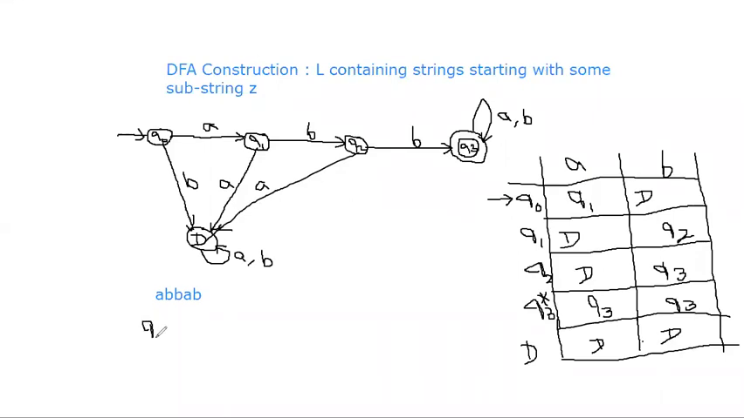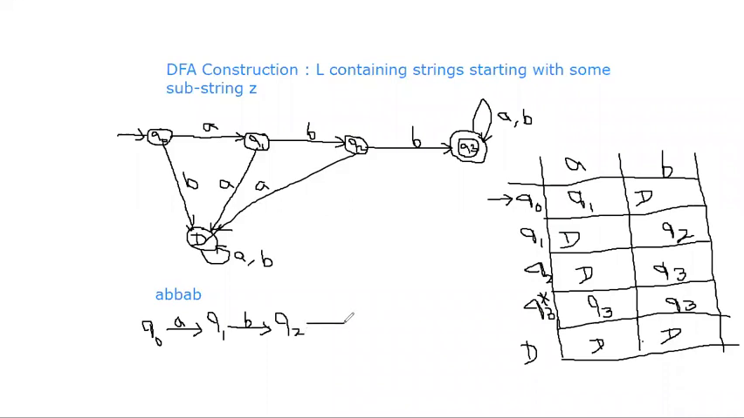Q naught on, either in this fashion we can show, or in delta transitions fashion. Q naught on A. What is Q naught on A? Either you see it in the transition table, or you can see it in the transition diagram. Q naught on A is Q1. Once we reach Q1, what is the next symbol? Next symbol is B. What is Q1 on B? Q1 on B is Q2.